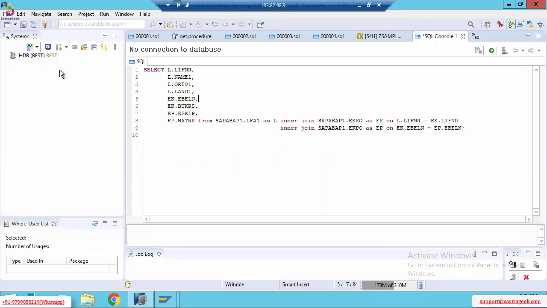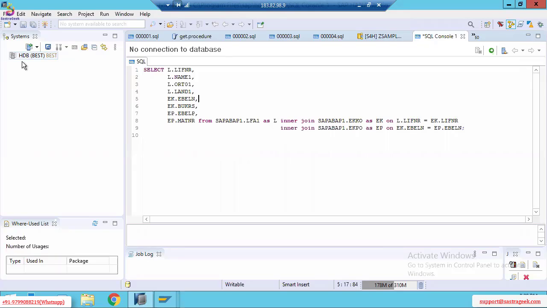I'll tell you in coming classes how to create our own schema. Best is my own schema. You can also create your own schema. We will discuss that in coming classes, not now. You don't need it for now. And see here, the HANA database schema is gray in color.